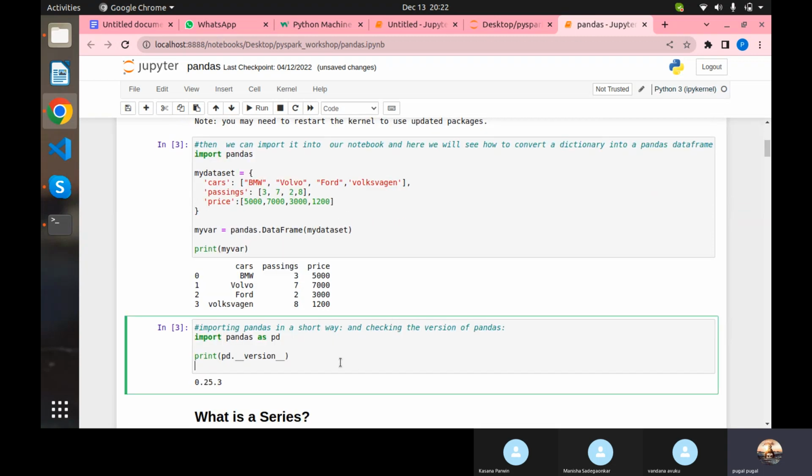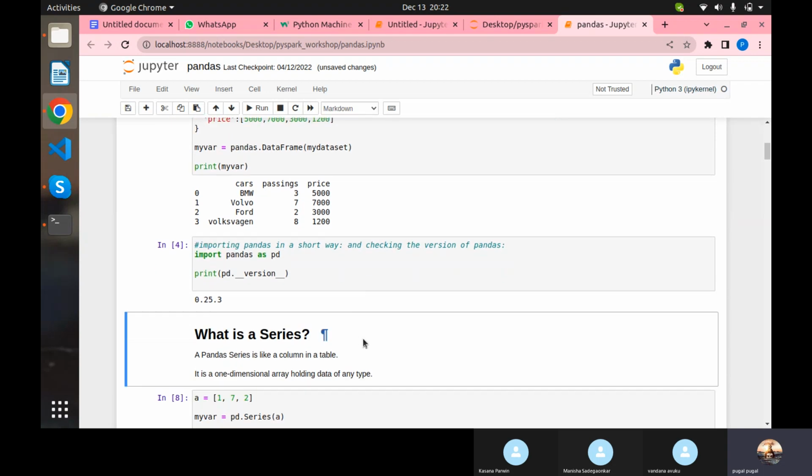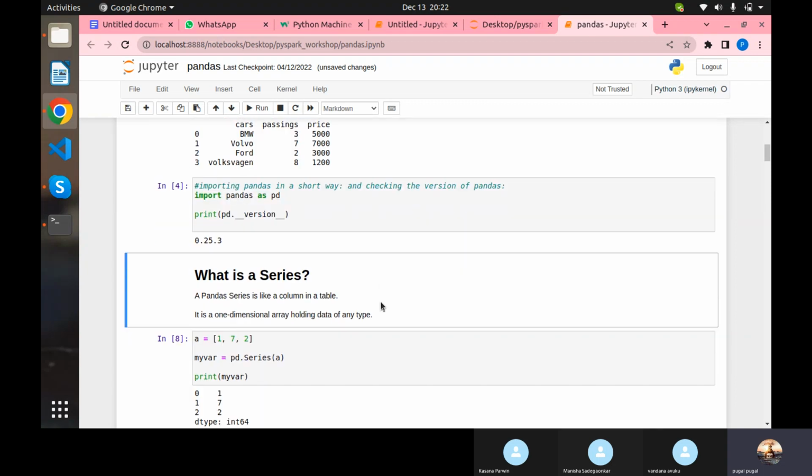That's what this means. And you can check the version of pandas. For that you can also use the double underscore magic method, and it will give you the version of not only pandas, whatever it is, numpy or any library, you can check the version. So using the version operation.